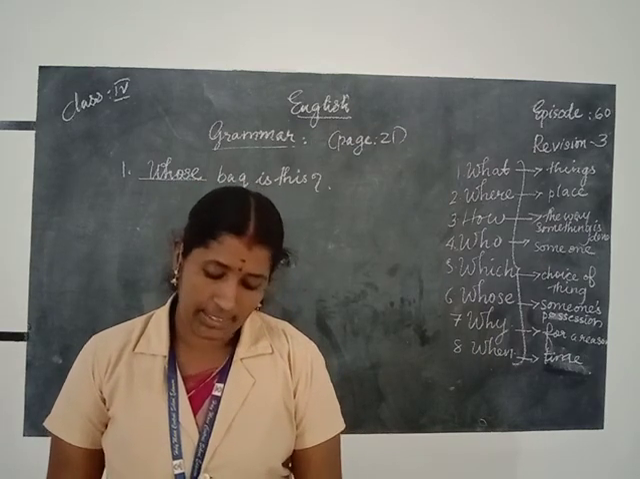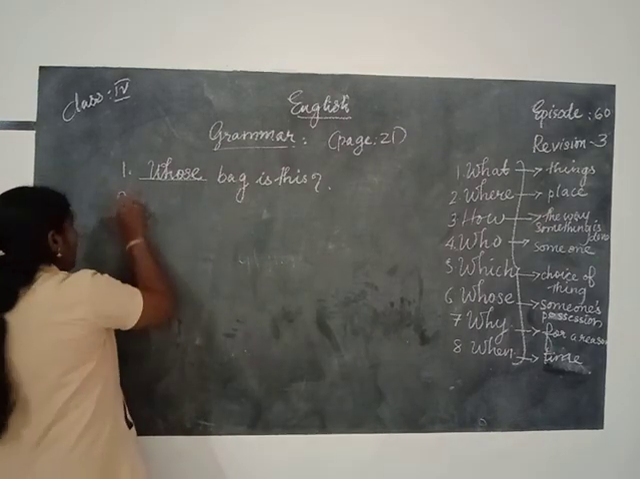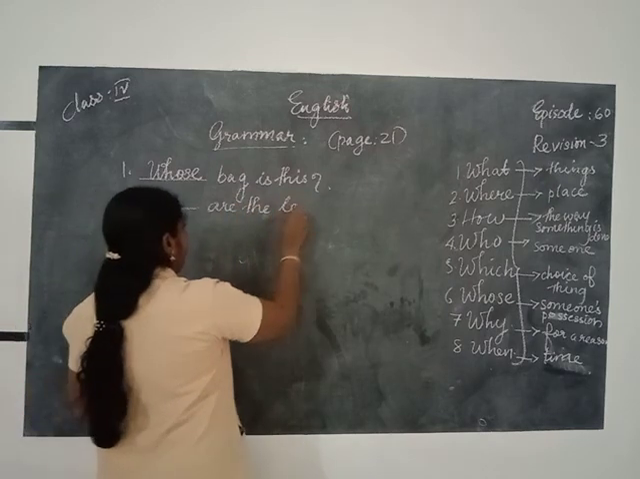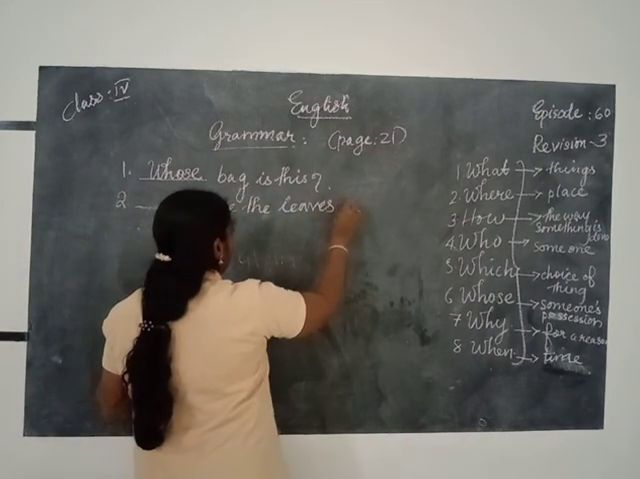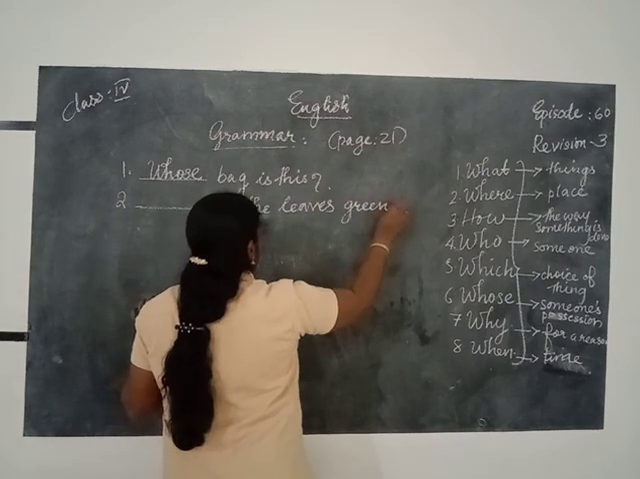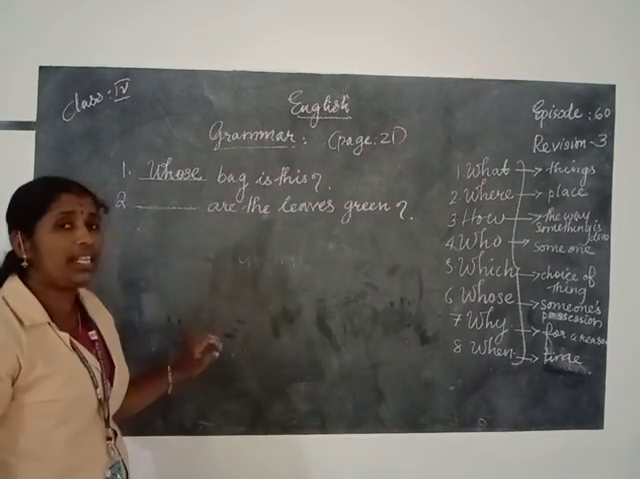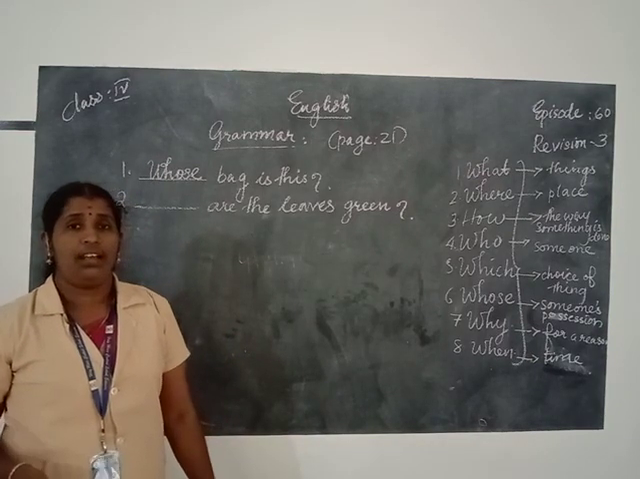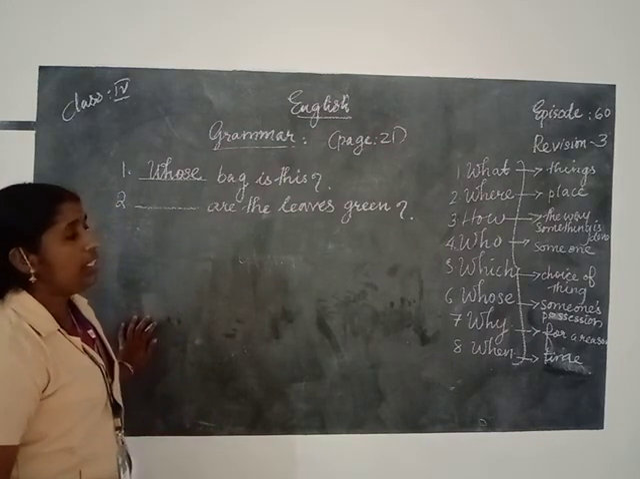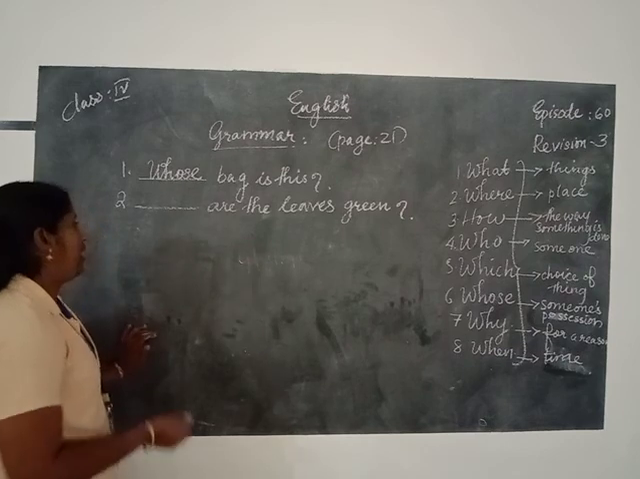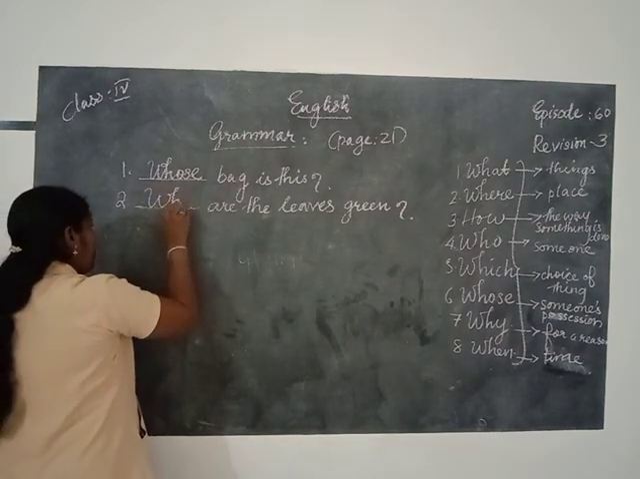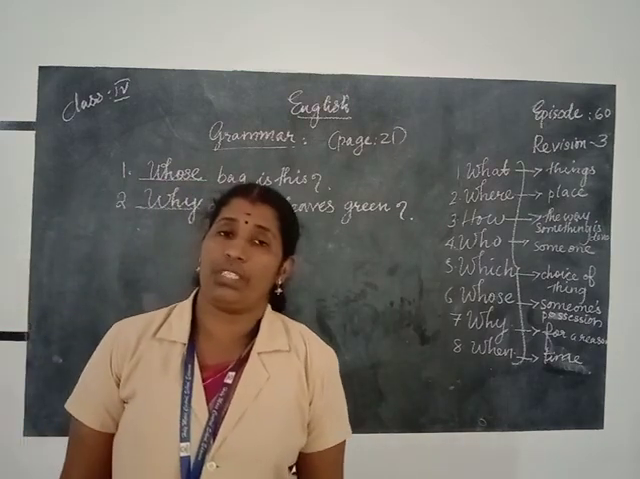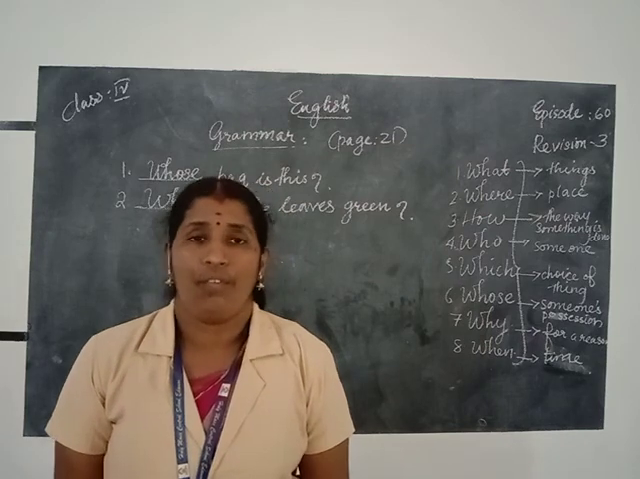Then, dash are the leaves green. Second one, dash are the leaves green. L-E-A-V-E-S, leaves. It is a question, and we want to know the reason why the leaves are green. Which question word do we use to know the reason? Why. Why is used for knowing the reason. So we can ask, "Why are the leaves green?" The suitable question word in this context is why.